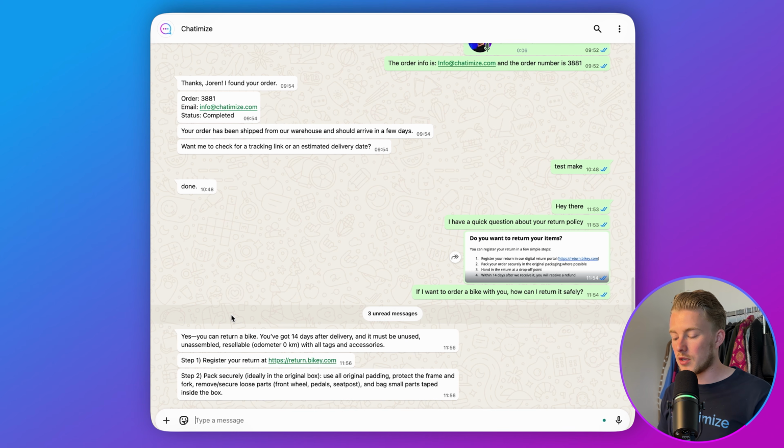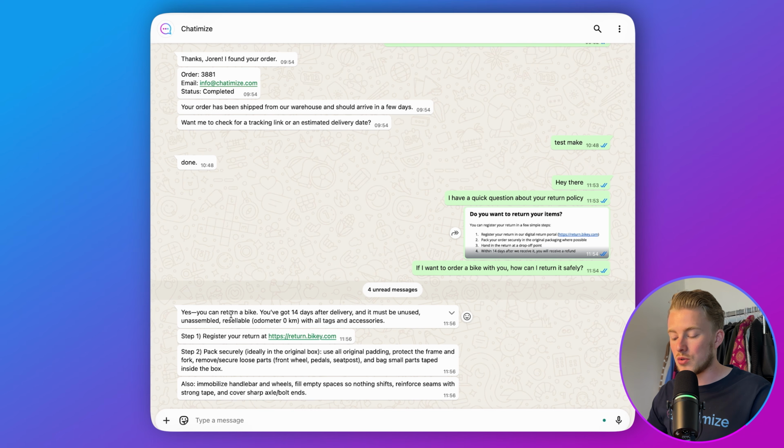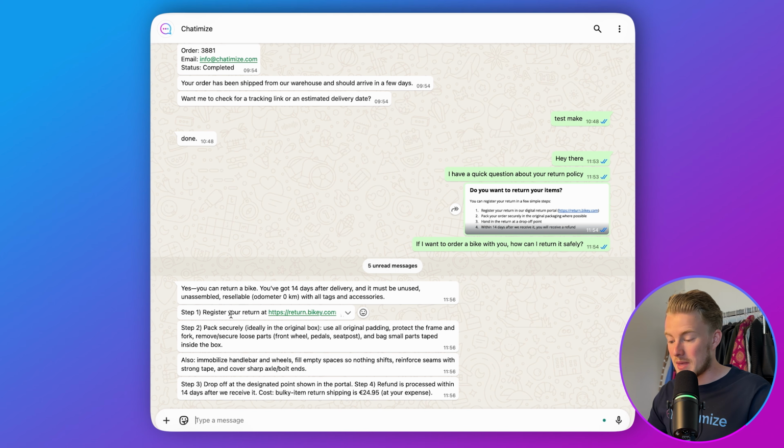Yes, you can return a bike. You've got 14 days after delivery, step 1, step 2, and then it basically goes on into a maximum of 6 messages.